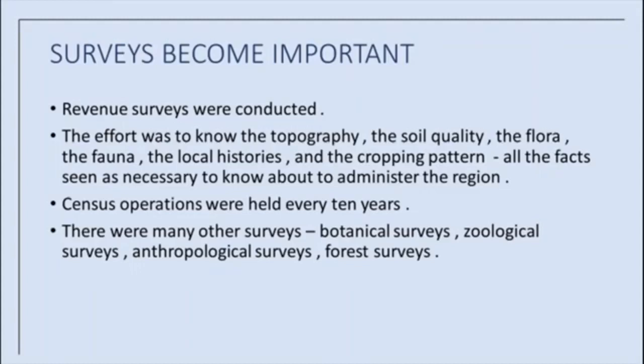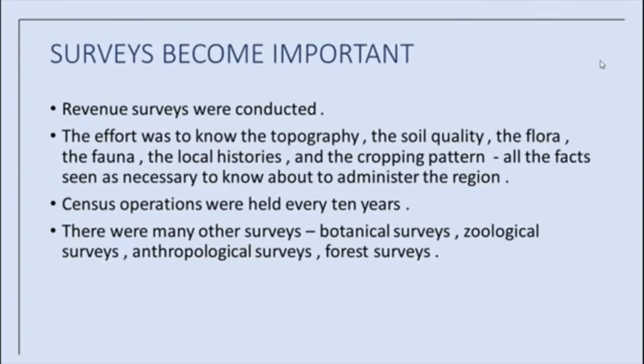The British also carried on several other surveys such as botanical surveys, zoological surveys, archaeological surveys, anthropological surveys, forest surveys, etc. In this way, they gathered all the facts that were essential for administering a country.